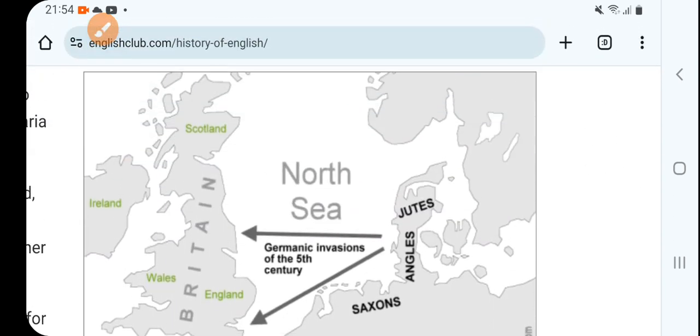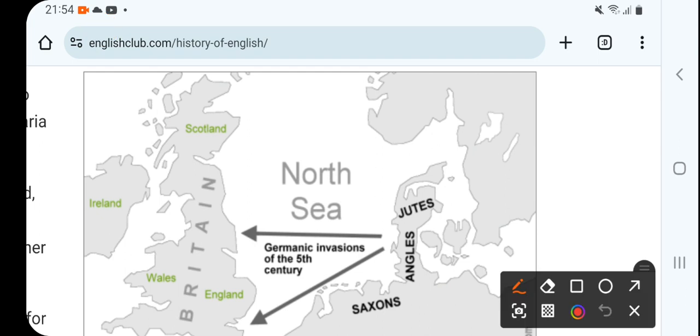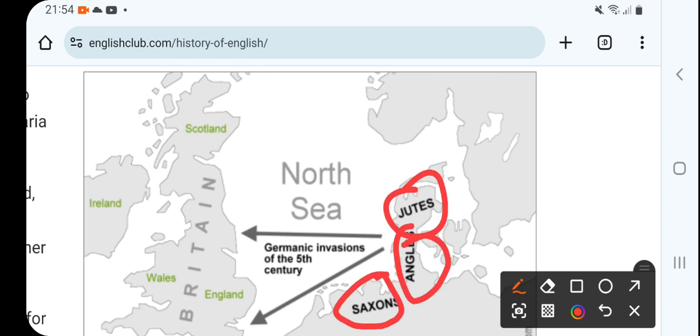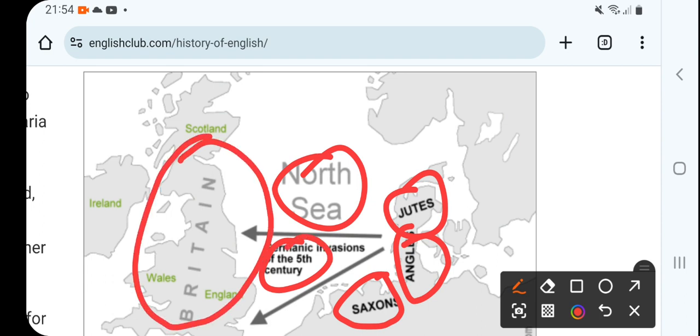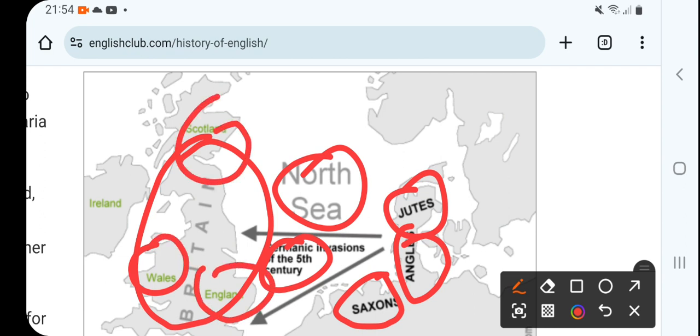Through a map they have explained that this is Britain, and then the Angles, Saxons and Jutes attacked, they crossed the North Sea. These were the Germanic invasions of the 5th century. Please take care of the 5th century. They attacked Britain, and then Wales, England and Scotland.